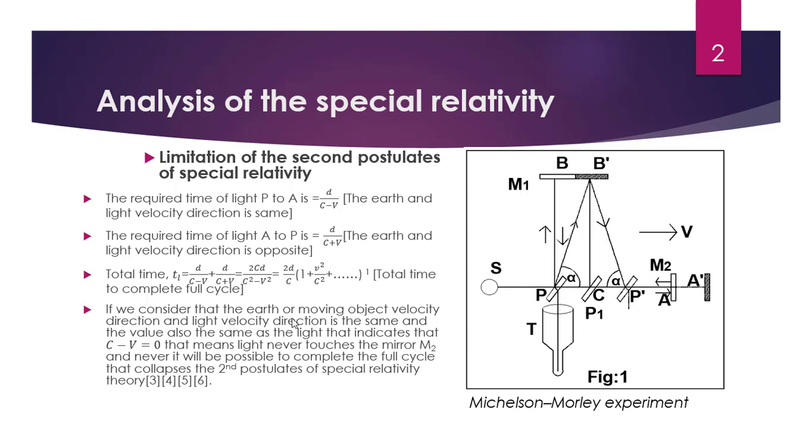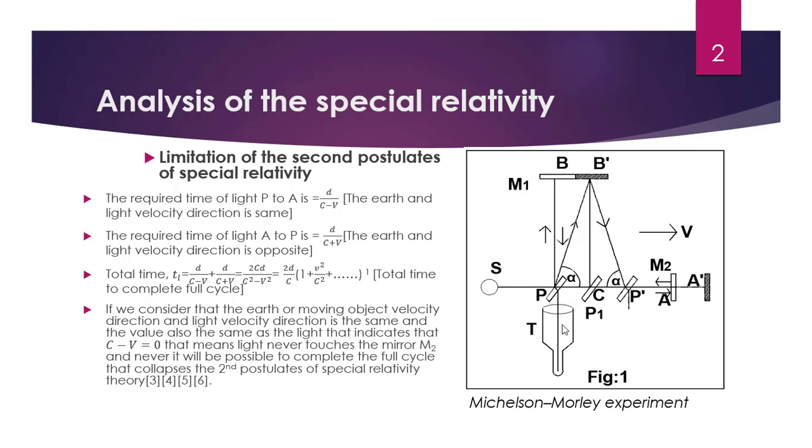If we consider that the earth or moving object's velocity direction and the light velocity direction are the same, just think about it this way. From P to A, the light goes at its velocity and the earth goes in the v direction. The value is also the same as the light, which indicates that c minus v equals 0. That means the light is never able to touch the mirror M2.